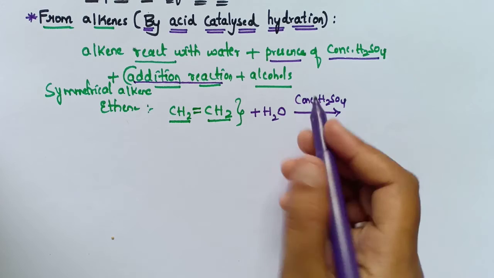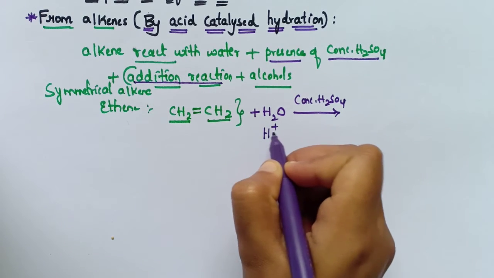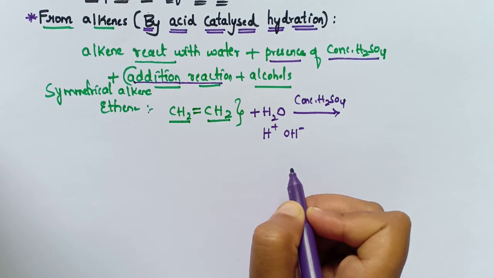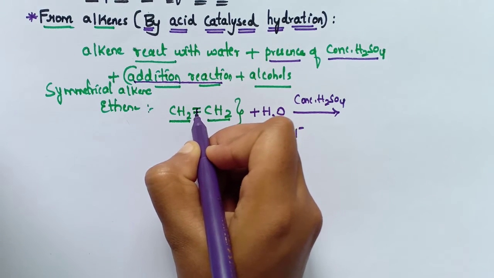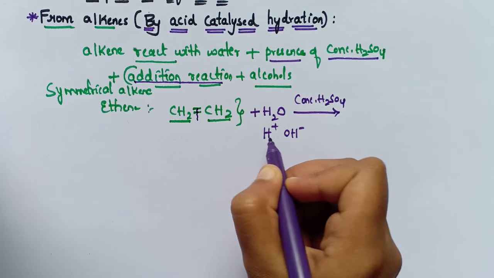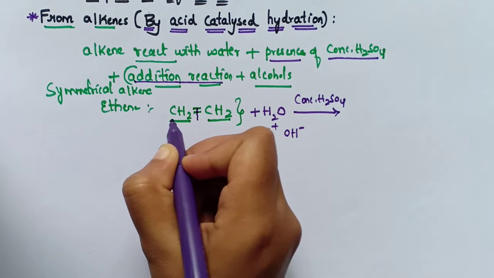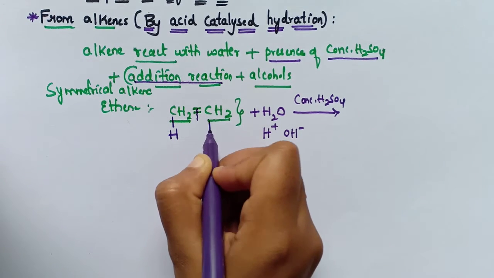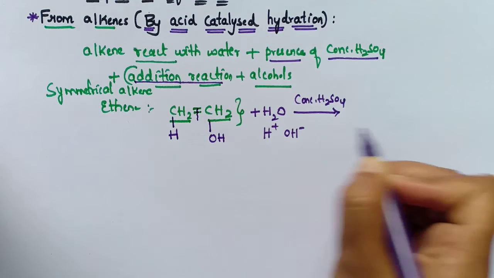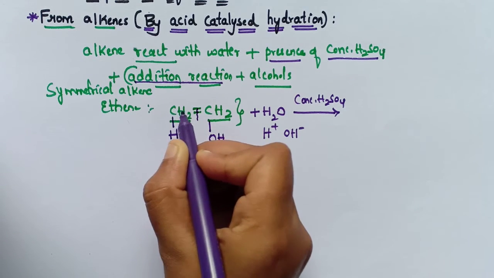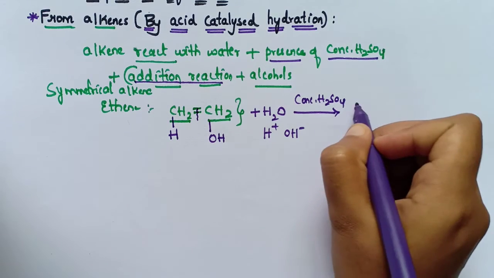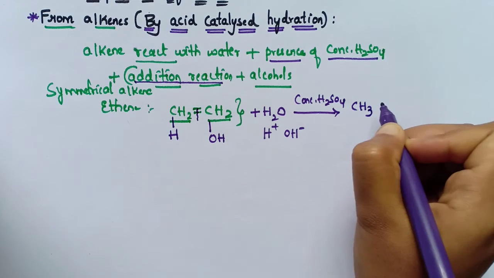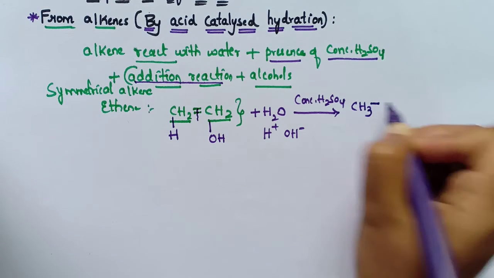Here in H2O, it has H plus and OH minus ions. See here, this pi bond will break, and this H plus will come and attach to this carbon atom, and this OH minus will come and attach to the other carbon atom. So the product is CH2 plus another H, it will become CH3, and the pi bond is broken so it is converted into a single bond.